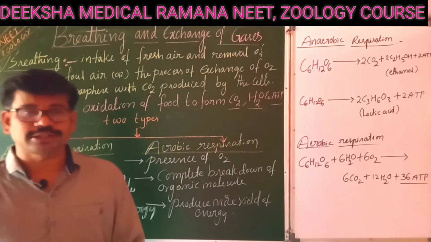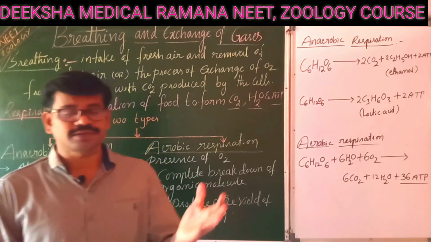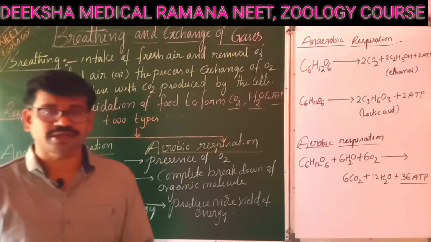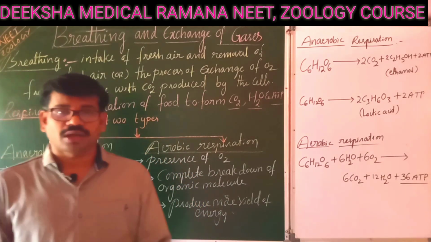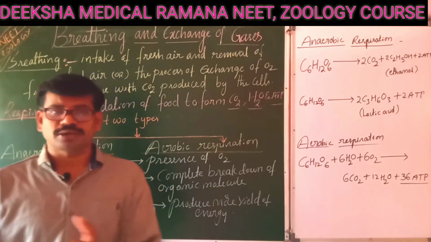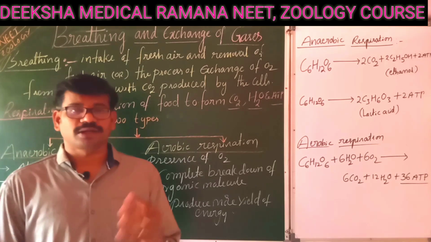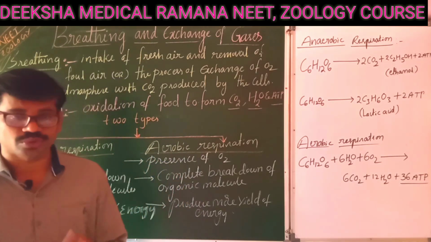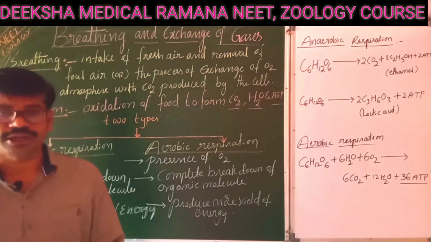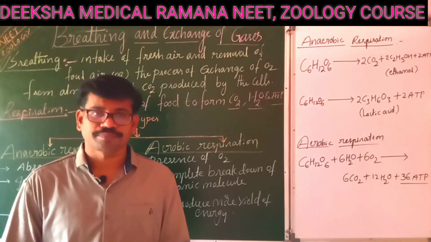Whenever oxidation takes place in our body, automatically some products will be formed. Those products are carbon dioxide, water and energy. The energy is used for the metabolic activities, but carbon dioxide is a harmful gas, so immediately it should be sent out. This is a process we can call breathing.